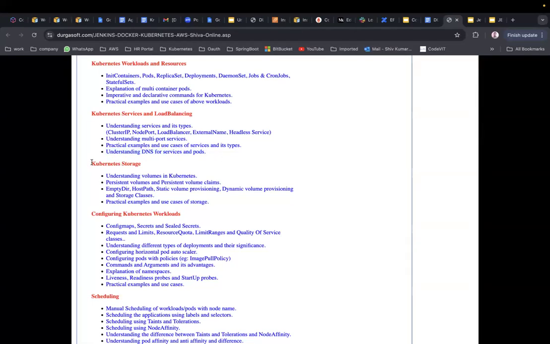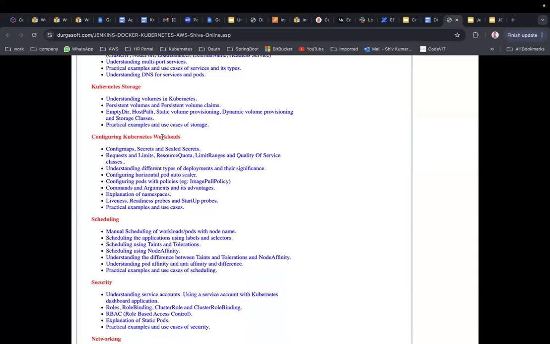Kubernetes storage. As part of Kubernetes storage, how to store data in the Kubernetes cluster, we are going to see using persistent volumes and persistent volume claims. We have different types of volumes: emptyDir, host path, static volume provisioning, dynamic volume provisioning. All these things are real-time use cases. And storage classes. Storage classes and everything, as I mentioned, will be practical. Everything will be practical.